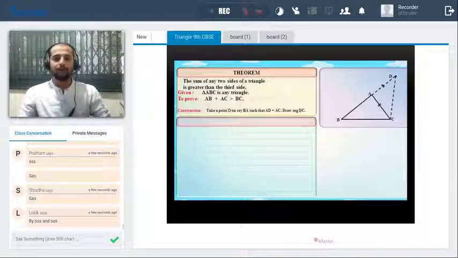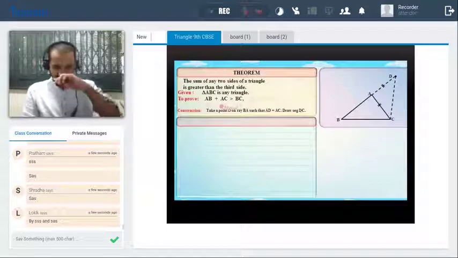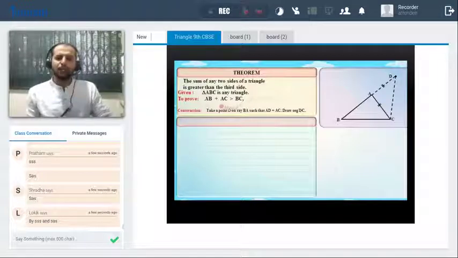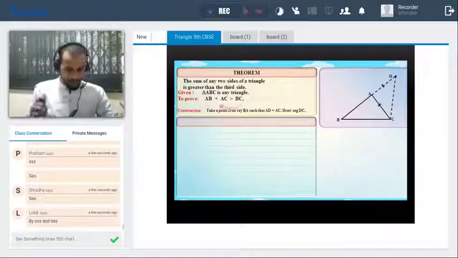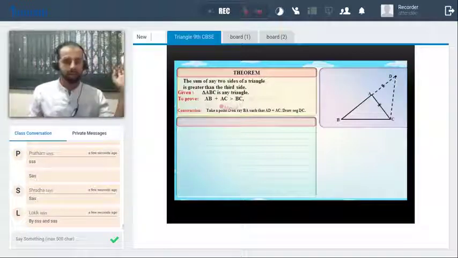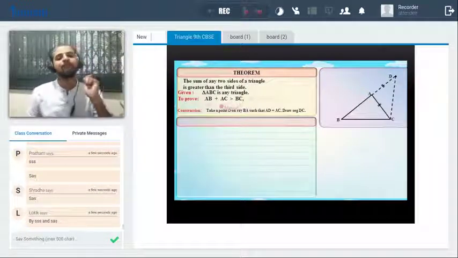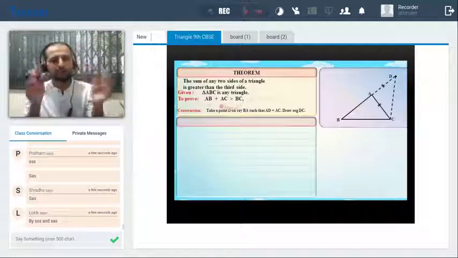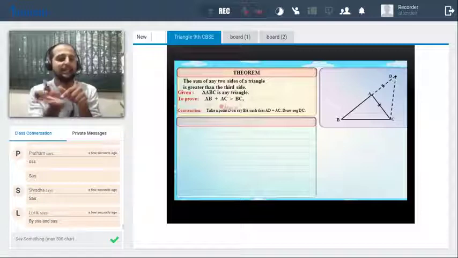Okay, so let's have a few examples on it. If the question says the sum of any two sides of a triangle is greater than the third side, this is a very important theorem, right? So the sum of two sides of a triangle is always greater than the third side. If by chance it is equal, then the whole scenario cannot form a triangle. It will be a straight line.